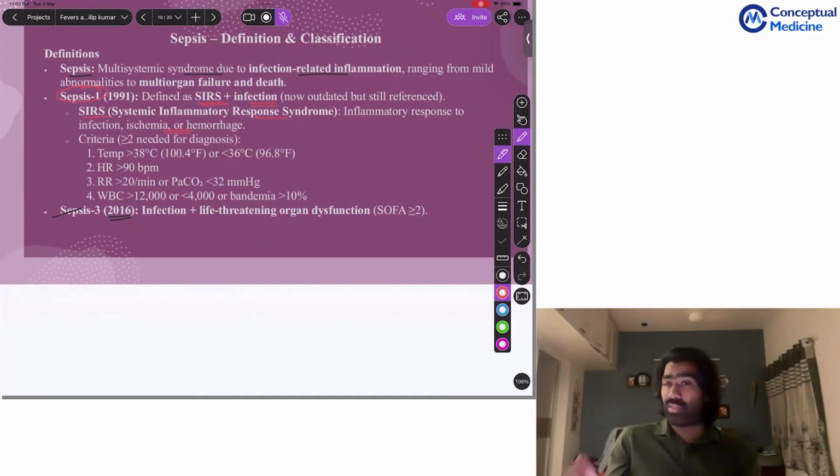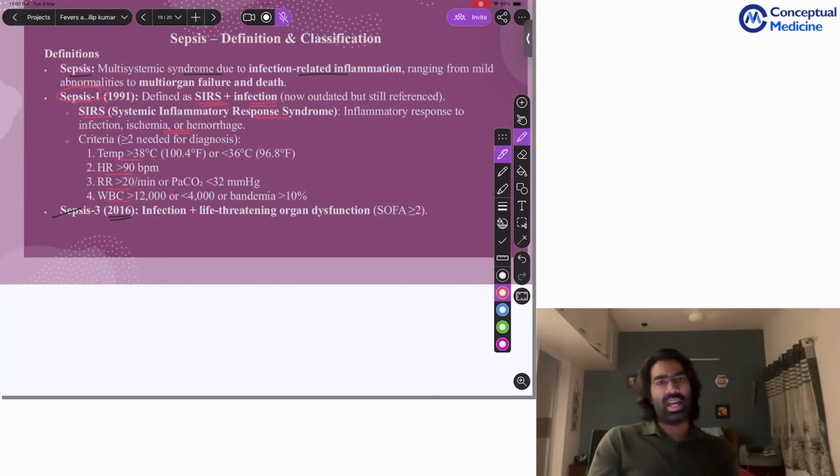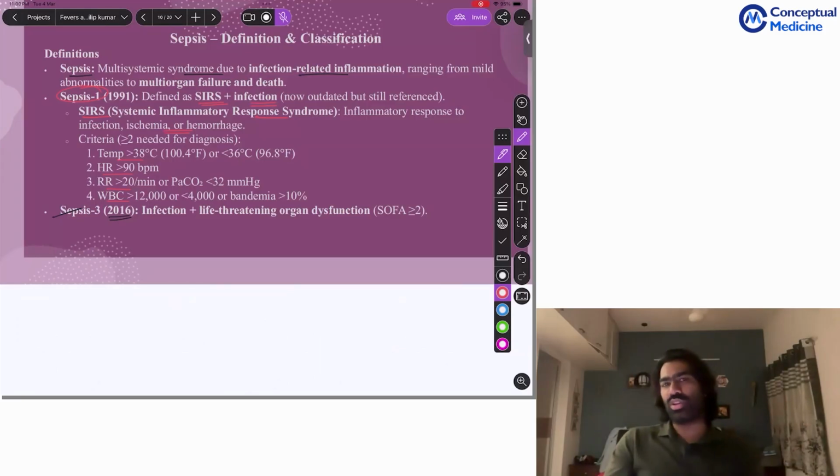And what is the criteria for SIRS? We're going to use temperature, heart rate, respiratory rate, and WBC. Temperature more than 38 or less than 36 degrees Celsius, heart rate more than 90, and respiratory rate more than or equal to 20, or PaCO2 less than 32 millimeters of mercury. Or alternatively, WBC more than 12,000 or less than 4,000, or band forms more than 10%. So out of these four, if you have at least two, you're going to call it SIRS.